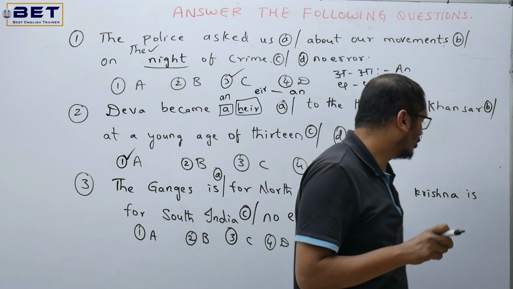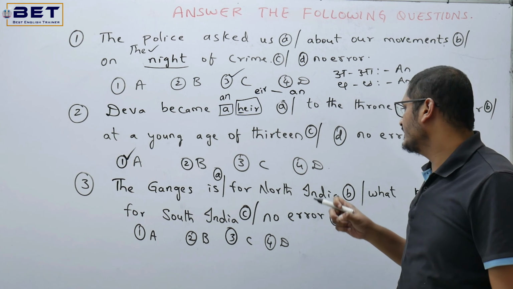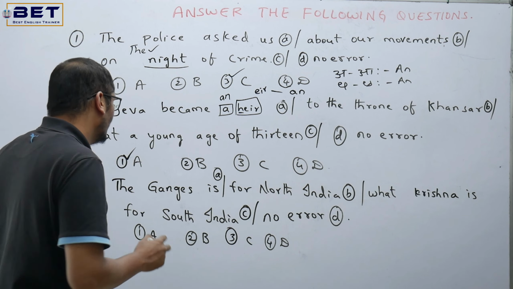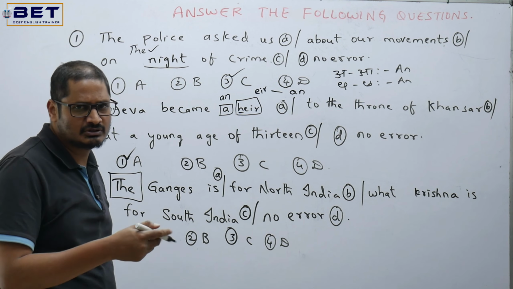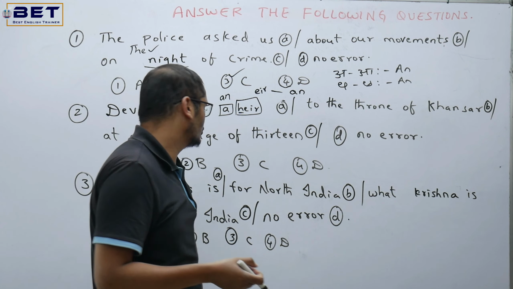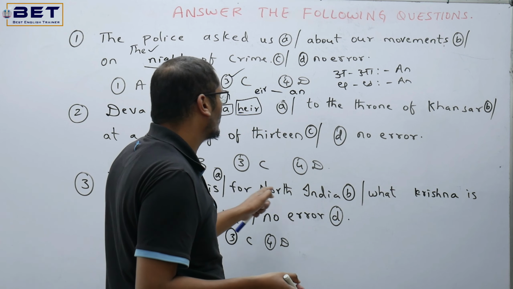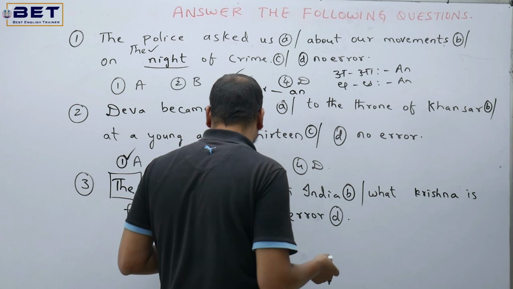Now see the third question. The Ganges is for North India. What Krishna is for South India? So generally the Ganges. Before the rivers, we generally use the. Because rivers are the holy areas, so we are using the. The Ganges is for North India. What Krishna is for South India?